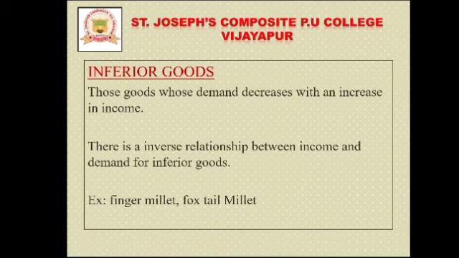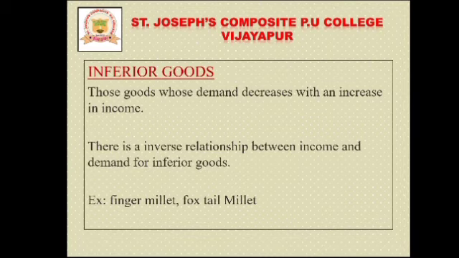Remember these differences. In normal goods, as income increases, demand also increases, and in inferior goods, as income increases, demand decreases.